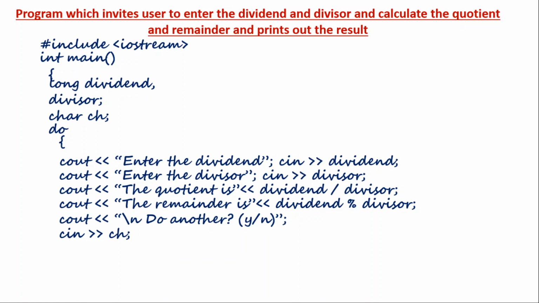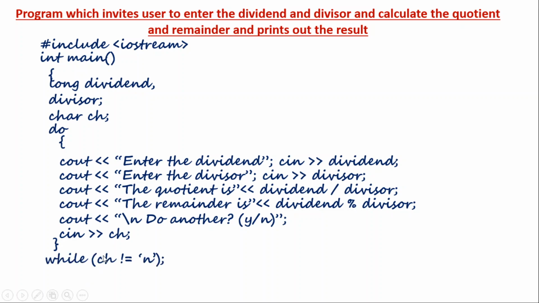Whatever you enter, y or n, will be accepted in the character variable ch. After I put cin ch, that is all over. So the body of the do statement is closed, and then it will ask for the condition. That is the case of do while, right?